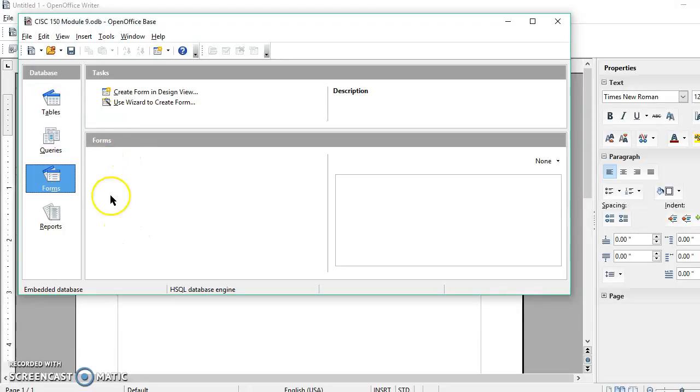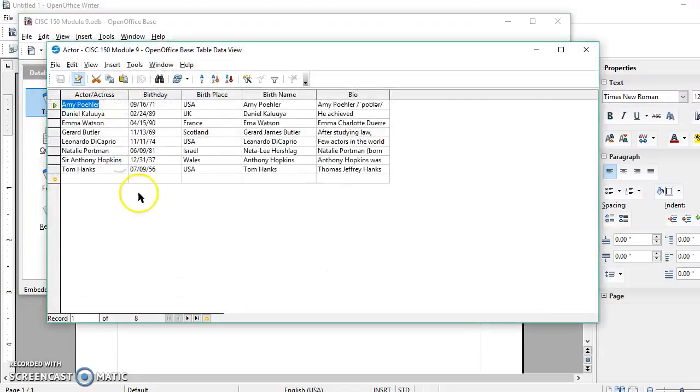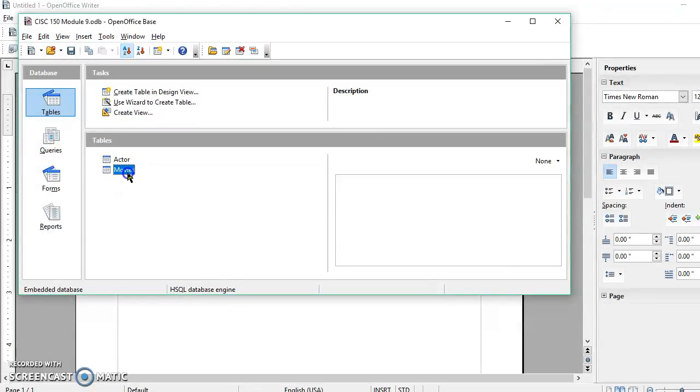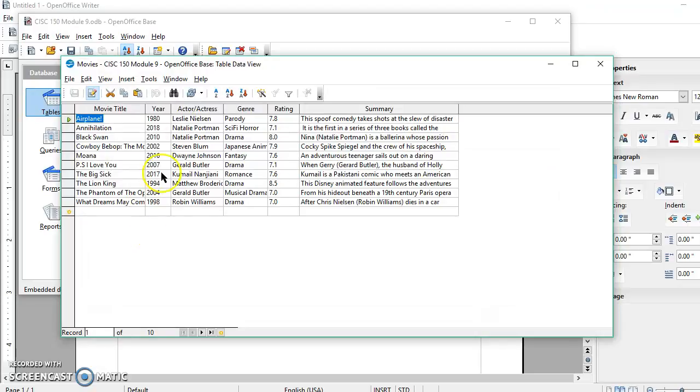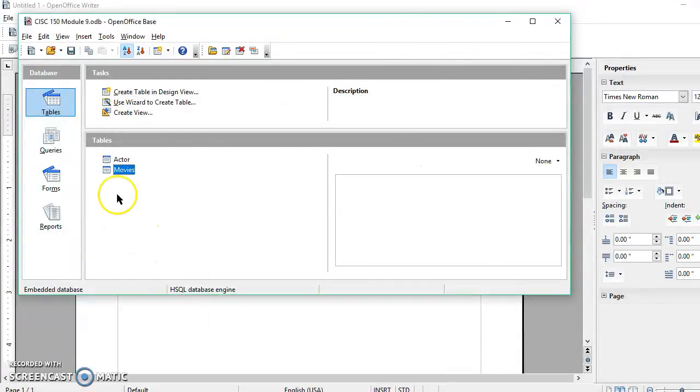Yeah, it looks like I've lost all my forms again. The tables, I've created the actors in the movies. I actually had all 10 and I lost 2 of them. Looks like 1, 2, 3, 4, 5, 6, 7, 8, 9, 10. Alright, it looks like I got to keep all my movies, which is cool. But I wanted to show you it crashing because I'm really tired of redoing this.